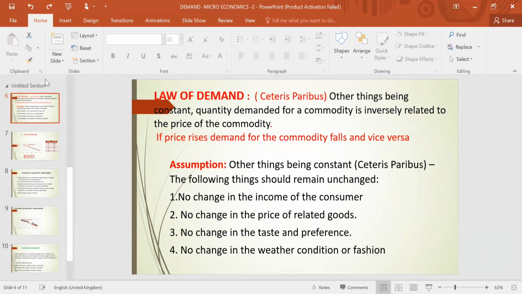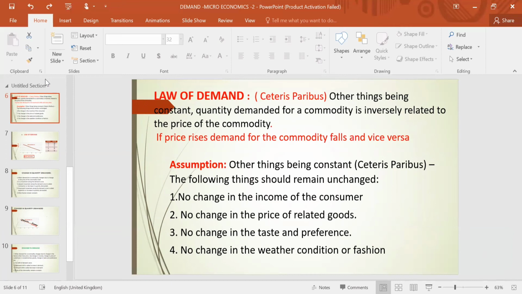So these are the factors which affect demand. Now let us move to another topic, law of demand. The very first factor which affects demand is price of the commodity. I told you, when price of any commodity increases, demand for that commodity decreases. If price decreases, demand increases, which means it has an inverse relationship. But for that, all other things should be constant.